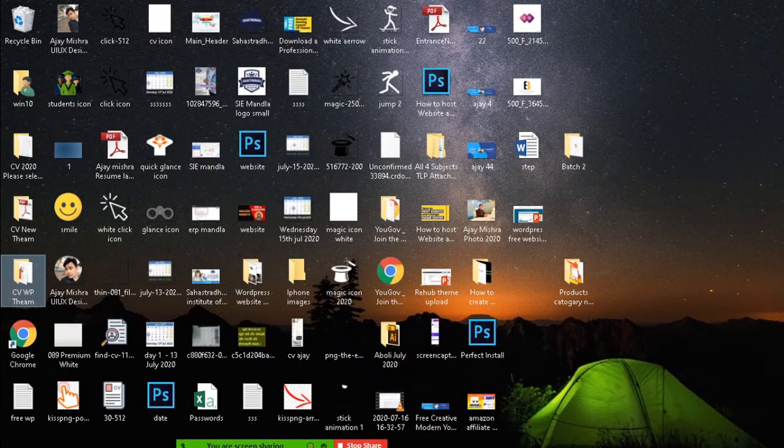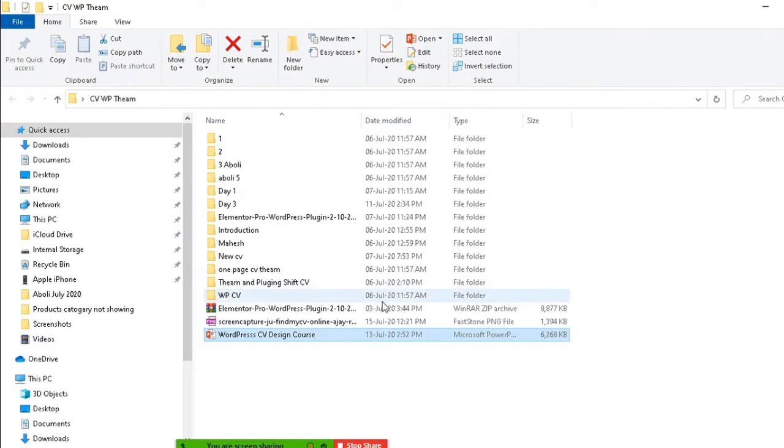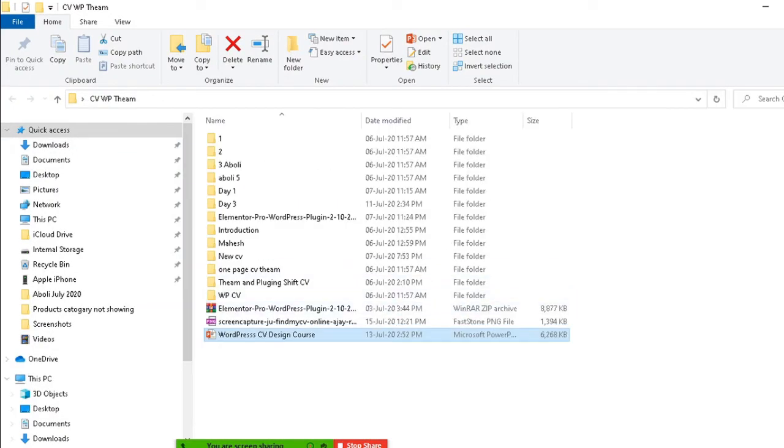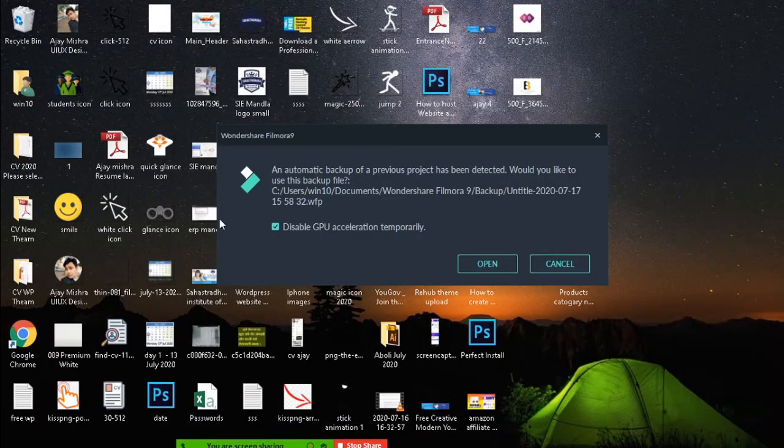Open your laptop or computer, or even you can open your cell phone also. Same thing is there. First of all, go to the browser and open any website. I'll give you the link also. This one is the website link. You should write this in your browser, whatever browser you have, don't worry.